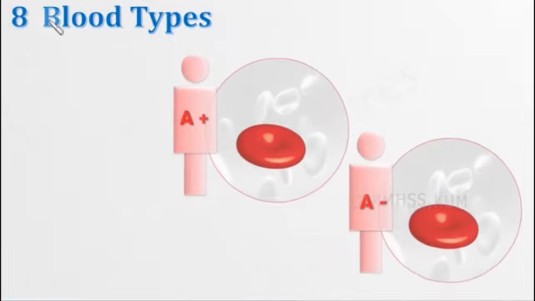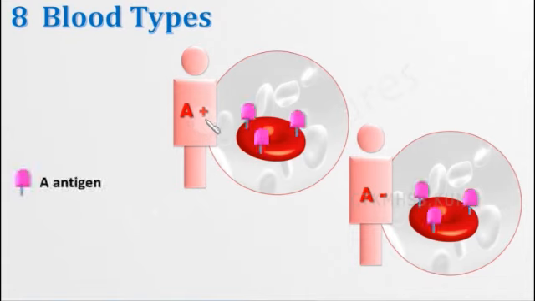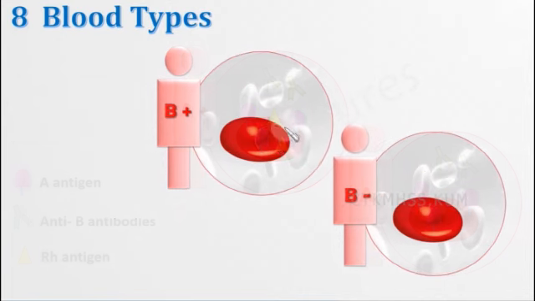In these 8 blood types we can see what is present. This is a person with A blood group, so A positive is given. A positive means the factors present are, first, A antigen on the RBC. Since A antigen is present, anti-B antibodies will be seen. Along with that, since it is a plus symbol, it is Rh positive, so Rh antigen will be present.